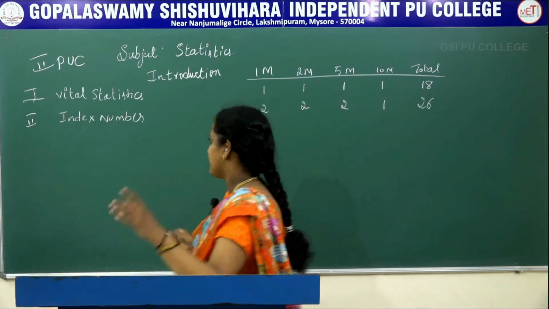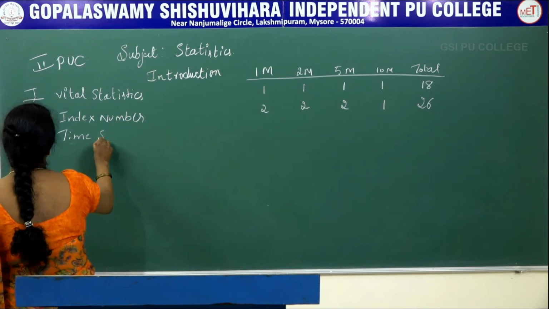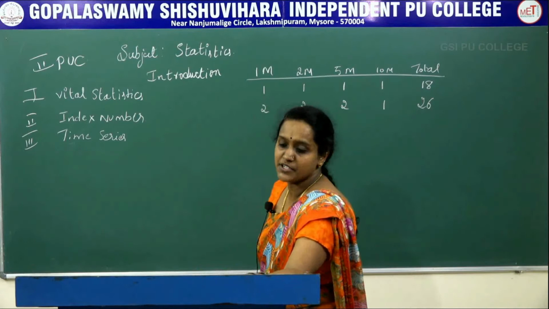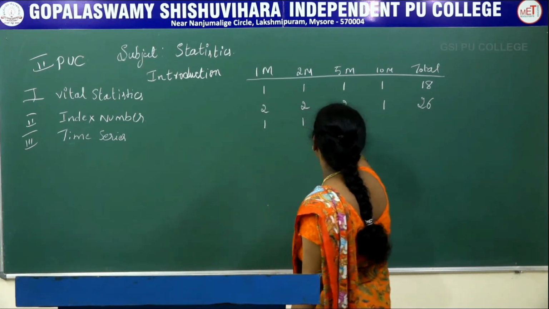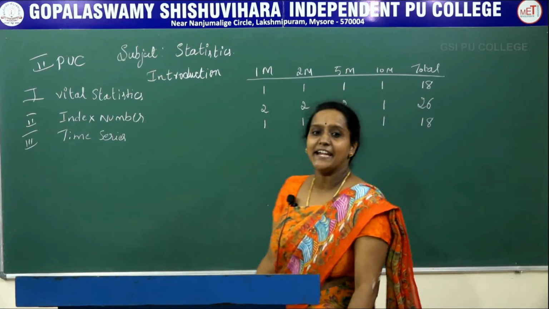And the third chapter is time series. The weightage of this chapter is again 18 marks, that is 1 mark 1 question, 2 marks 1 question, 5 marks 1 question, 10 marks 1 question, total will be 18 marks.